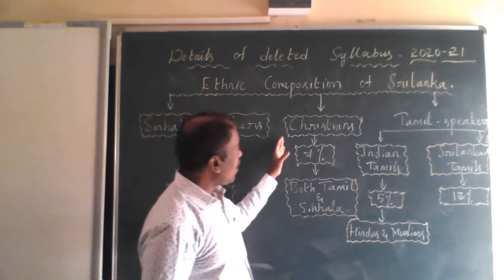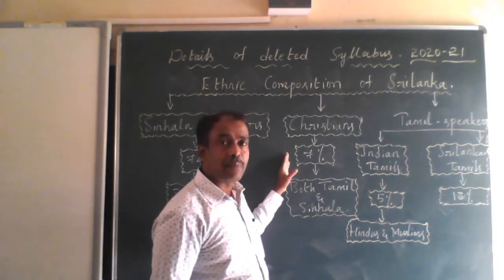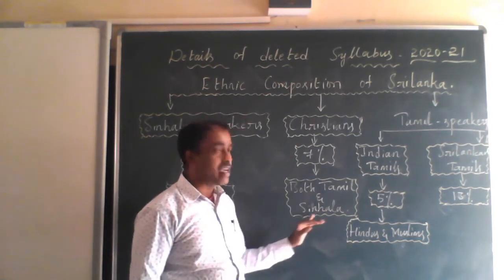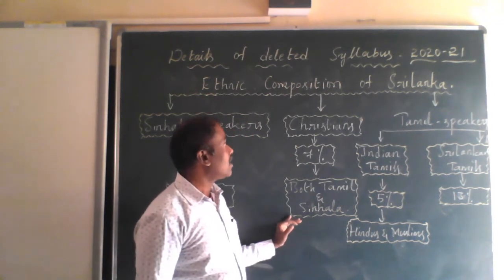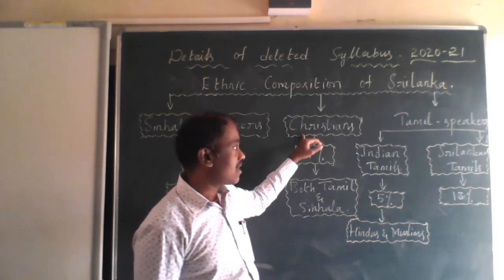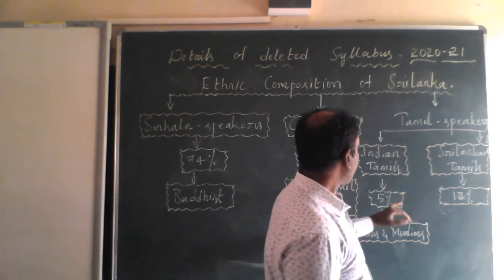There are 7% of the people who speak both Tamil and Sinhala, and they belong to the Christian religion. They are Christians.